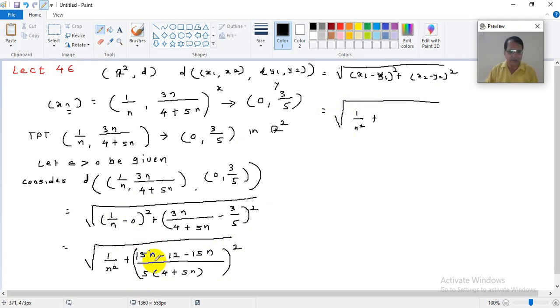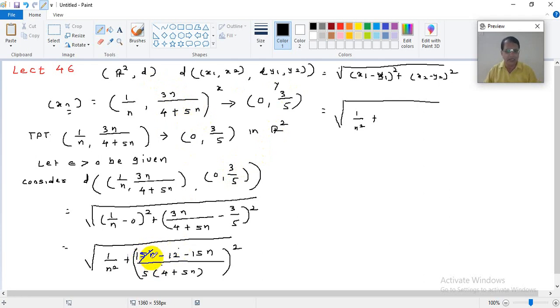Is it right? I think I am doing correctly or no? See, 3n into 5 is 15n minus this is 12. Is it right? It is 12. This is 3 by 5. We are proving it is converging to 3 by 5, correct? It's not 1 by 5, it is 3 by 5. The limit of this term 3n upon 4 plus 5n converges to 3 by 5, correct? So we are right.